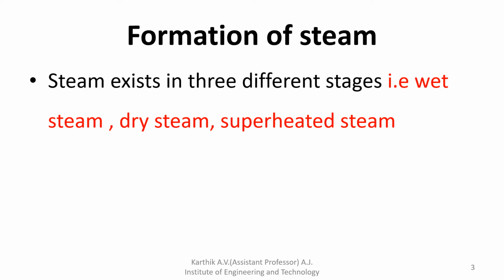In some boilers we burn coal externally, in some boilers we burn coal internally. Likewise we classified them, and water tube boiler as well as fire tube boiler, everything we saw in the second module. So today we'll discuss what type of product the boilers produce. Boilers will produce steam.